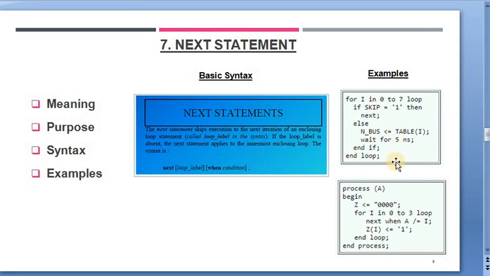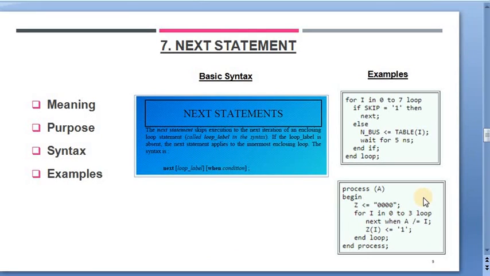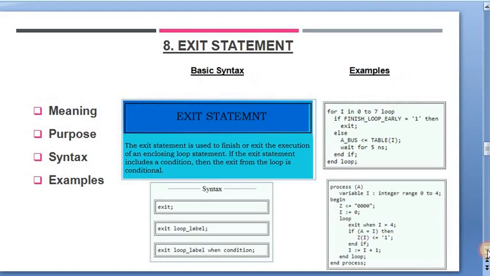Take a second example where the next logic is executed inside the for loop and the value of A is equal to I and Z is equal to I, and the loop continues. So in this way, the next statement is used as per the sequential logic of the for loop. So I hope you now have an understanding of this topic, the next statement. So let's move to the next slide for the study of the exit statement.